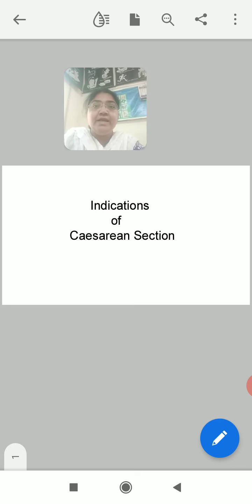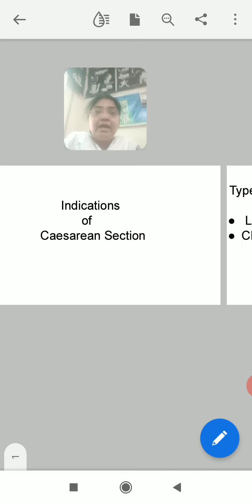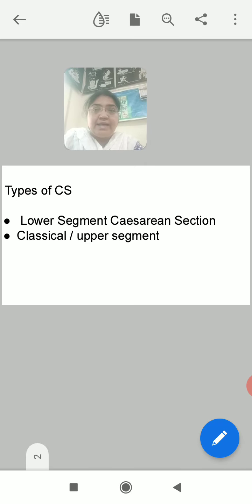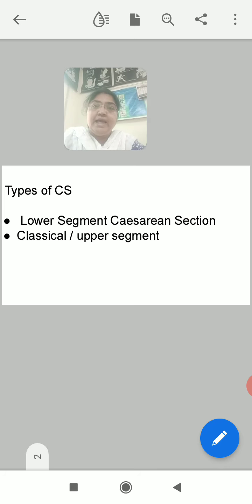So when cesarean section is indicated, these indications are very important for you to know, right? Types of cesarean section first. How the cesarean section operation is done. It is done by two ways. First is lower segment cesarean section. It is also called LSCS more commonly.